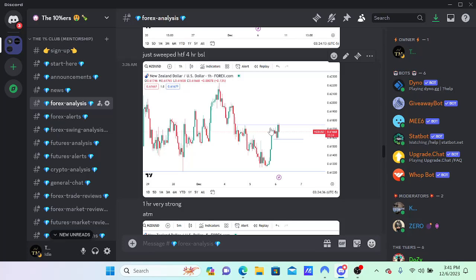What does that do? It creates liquidity, because now we have sell stops beneath this level for longs that are looking for higher prices. Why? What's the logic behind that? What's support? Where else are they going to keep their stop at?